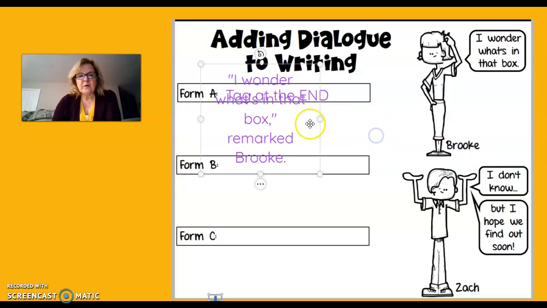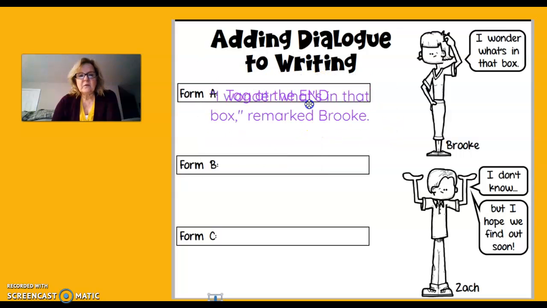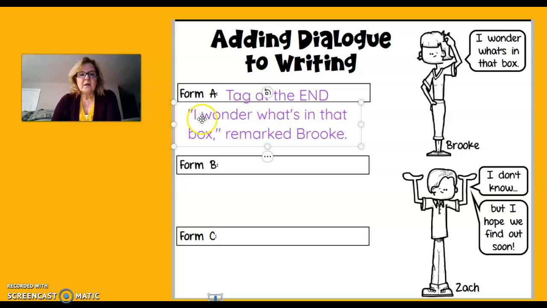So let's look at our parts that we have. Let me sort it out a little bit. And here we go. "I wonder what's in that box," remarked Brooke. So if I get my highlighter out, I know this is what was said. I wonder what's in that box. Just like it was said up here.